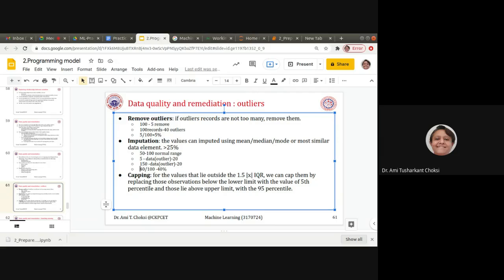Will it give us the mean or median or mode of a particular column? No, it will not. It will give us the mean or median or mode of the whole data set, right? Whole data set. That means it will give the mean for each column, right? And it will display. I'll show you that. Let us see that in our Python program so we can have the idea.